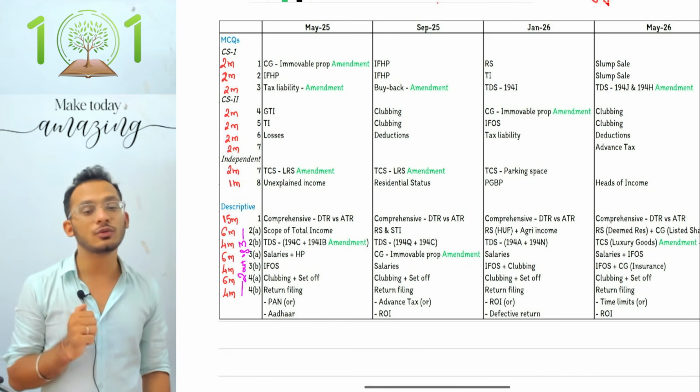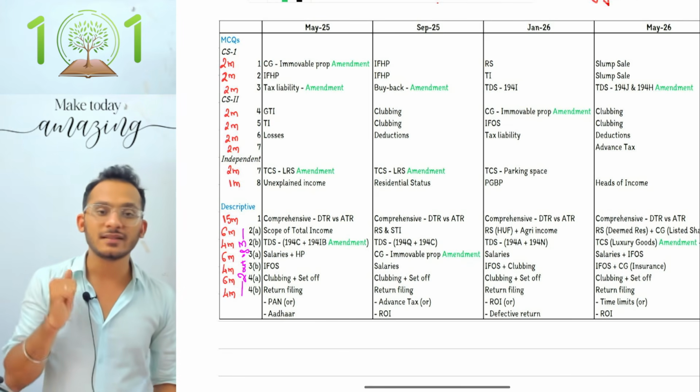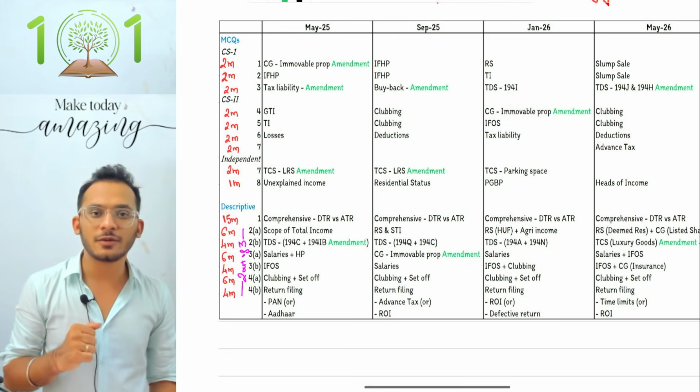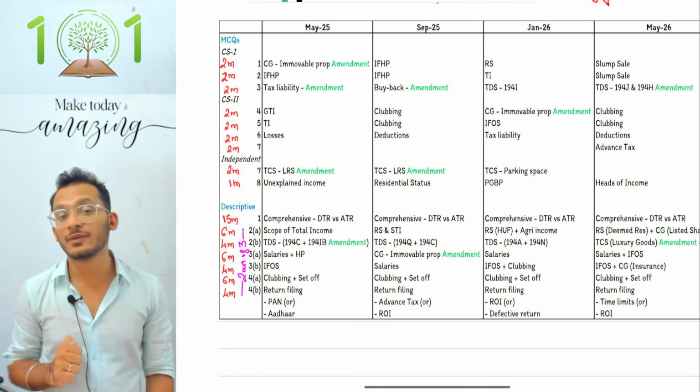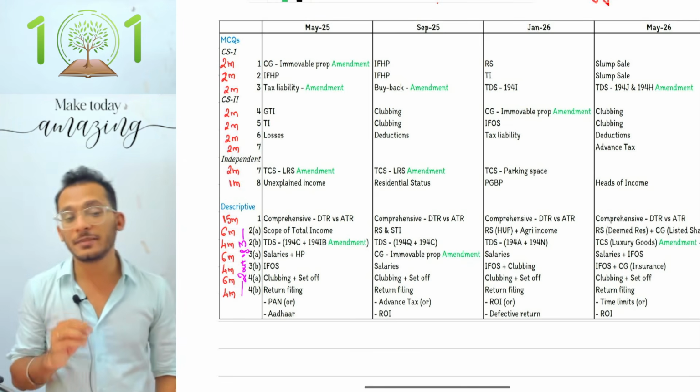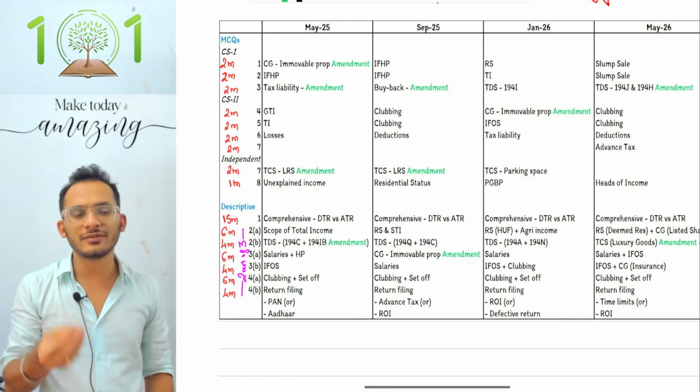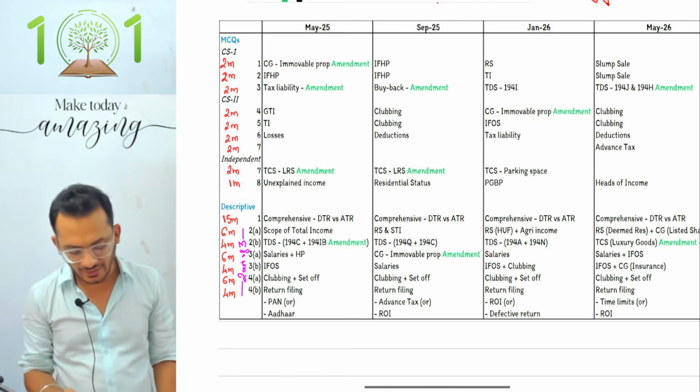Then comes your question number 2, which is going to be split into 2 topics. The first topic is residential status and scope of total income, and the second topic is TDS-related adjustments. Third comes the question where 2 subdivisions will have a split between heads of income. Certain heads of income will be picked up, and then you will see a question number 3 arising out of it.